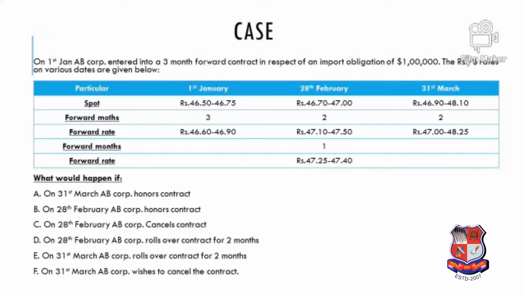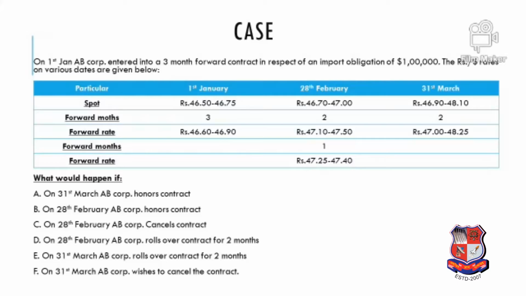The rupees per dollar rate, that means direct quotations for India, are given on the various dates as follows. The following table shows the rate available on 1st January and the rate available for a 3-month contract on 1st January.